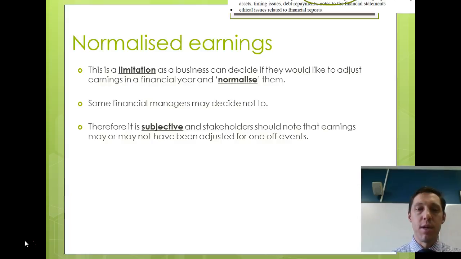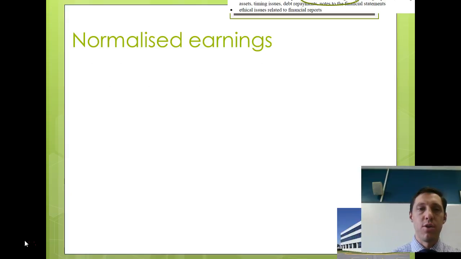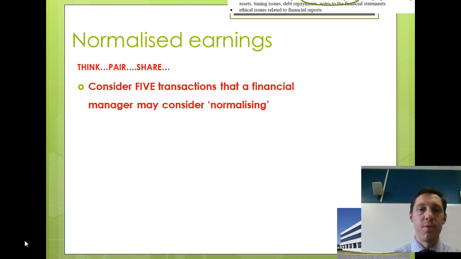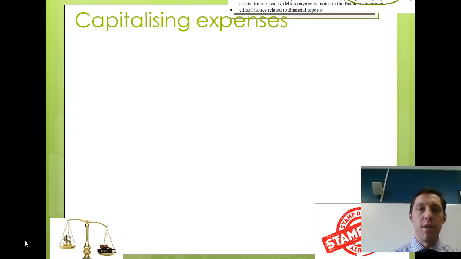Therefore, it becomes quite subjective, and stakeholders need to be aware of that subjectivity and take it into account. As a stakeholder, you need to make sure you're clear as to whether earnings have been normalised or if those factors have not been taken out. That's assuming that some sort of transaction has occurred that needs to be normalised. Okay, it's an activity for class.